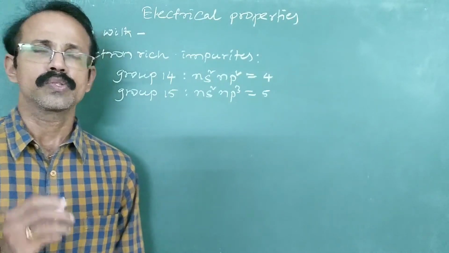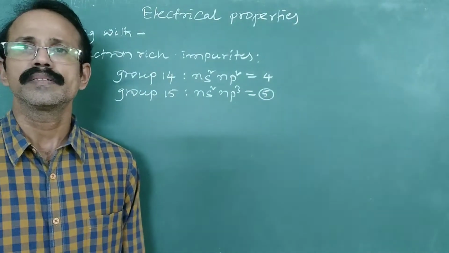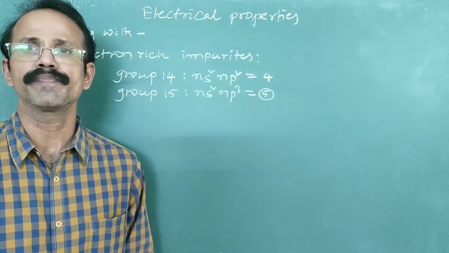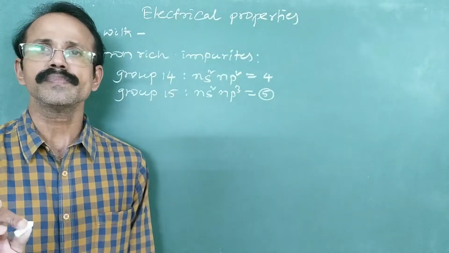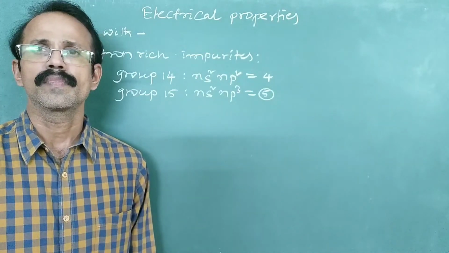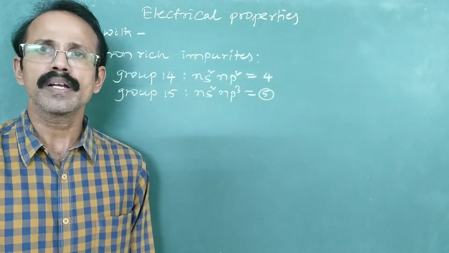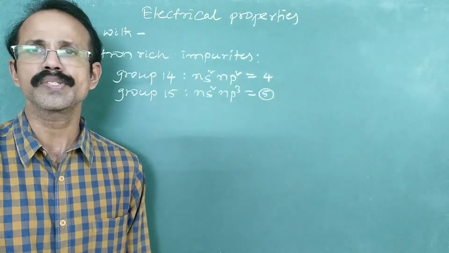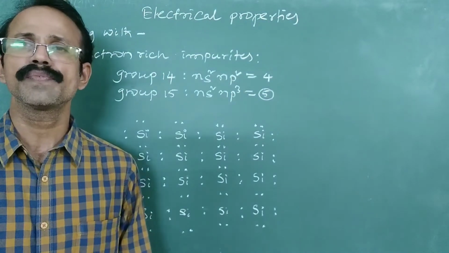Okay. So when you add a group 15 element to a group 14 element, what happens? One extra electron will be there, so that the conductivity will be increased. For example, I'll take silicon. Let us see how the conductivity of silicon is increased by the addition of a group 15 dopant like arsenic or phosphorus. So here is the crystal structure of silicon.